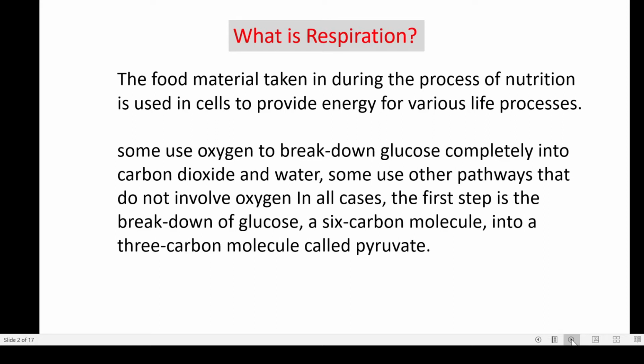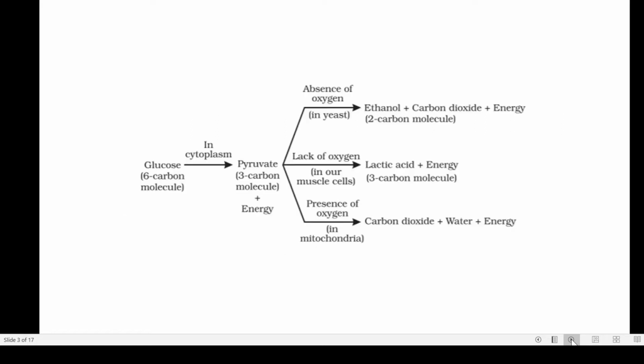Now whatever happens, the glucose gets converted into pyruvate. Glucose is a 6 carbon molecule and pyruvate is a 3 carbon molecule, and this conversion takes place in the cytoplasm. And when it happens, we can see 3 scenarios. The first one, it may happen in presence of oxygen. The second one, it may happen in absence of oxygen. And there is the third one, which happens in lack of oxygen.